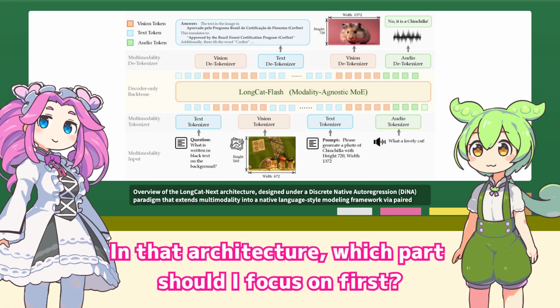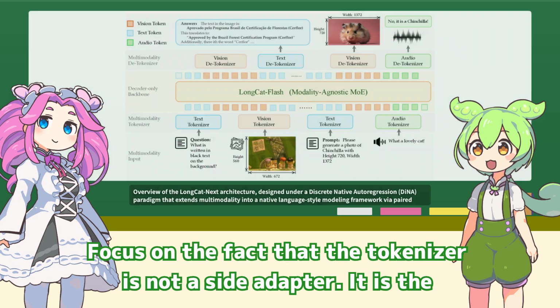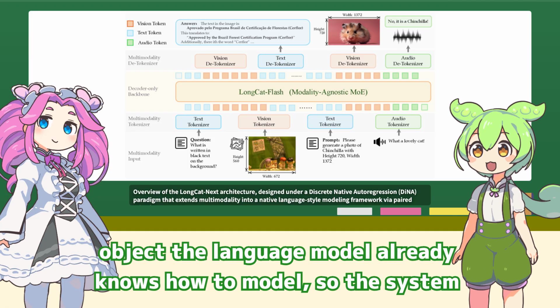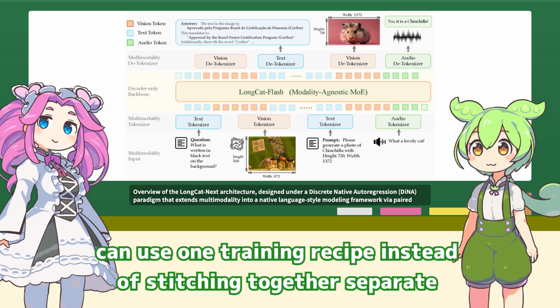In that architecture, which part should I focus on first? Focus on the fact that the tokenizer is not a side actor. It is the interface that lexicalizes each modality into the same kind of object the language model already knows how to model, so the system can use one training recipe instead of stitching together separate pipelines.